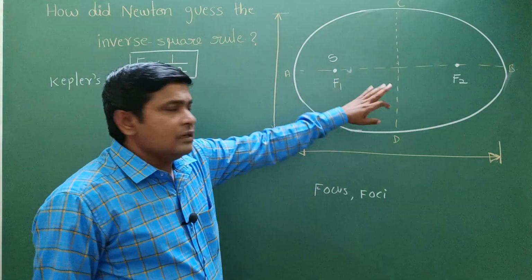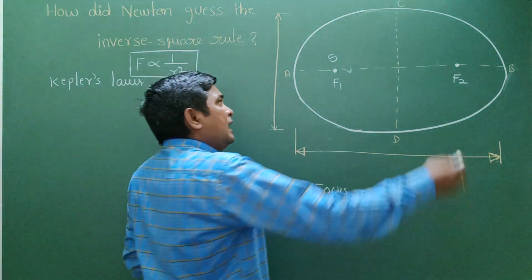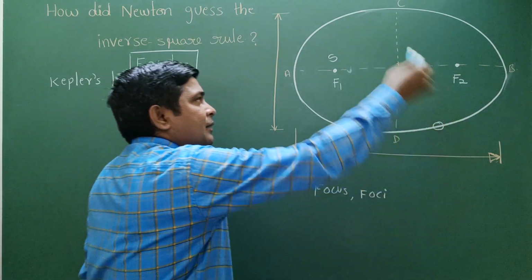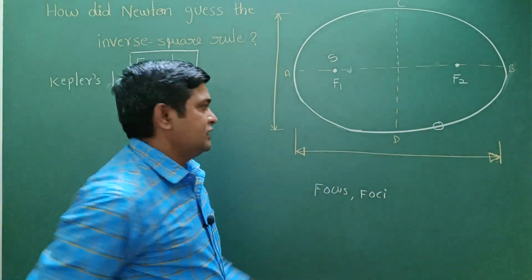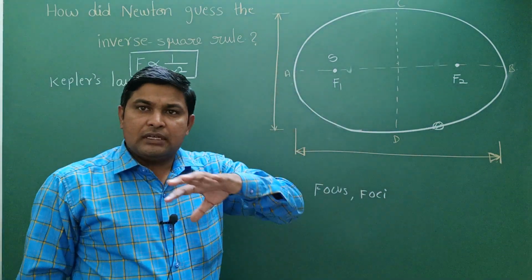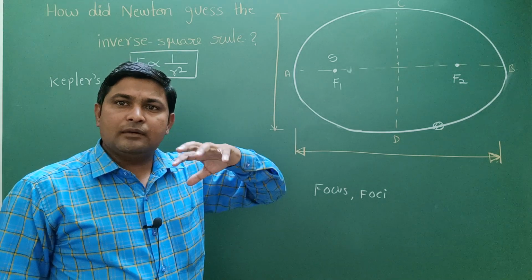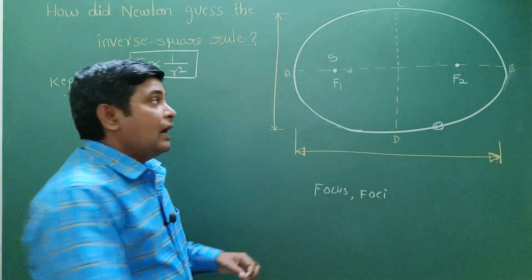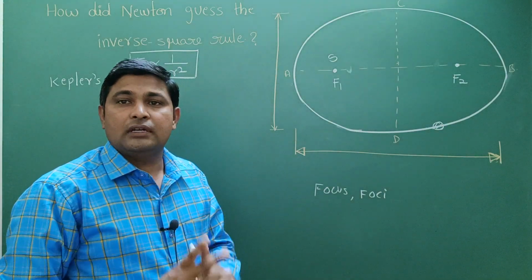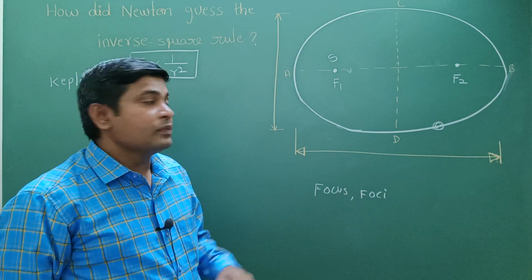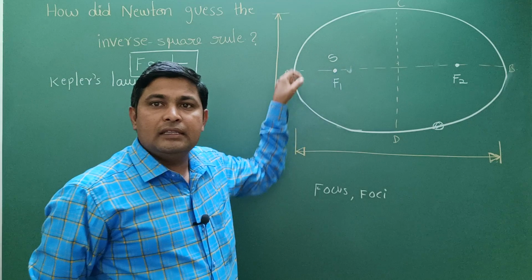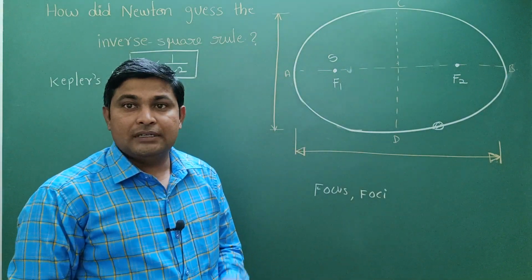If the sun is at one focus, the planet is in orbit, in the elliptical path. Whatever the planet is, if we consider all 8 planets from the sun, there will be 8 ellipses, because that is what Kepler's first law is saying. If the sun is placed at a focus, the planets are revolving in the path of an ellipse. That is the law of orbits.